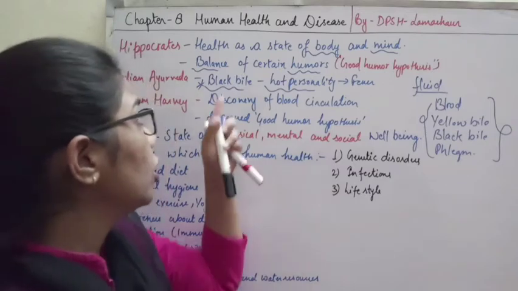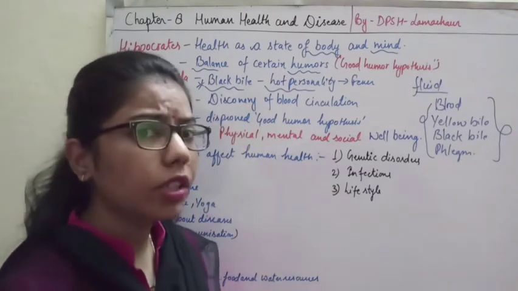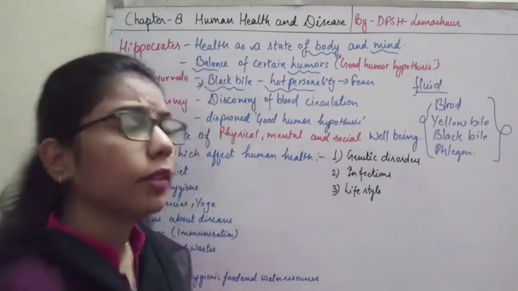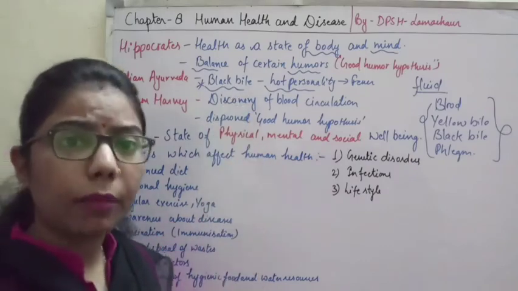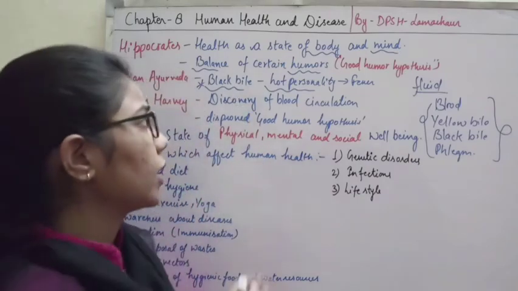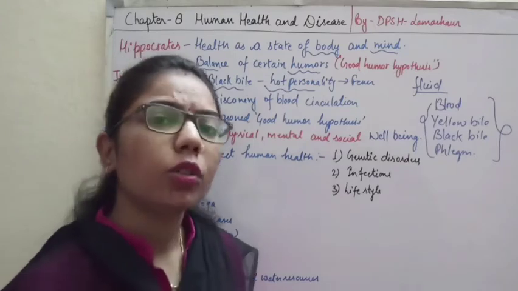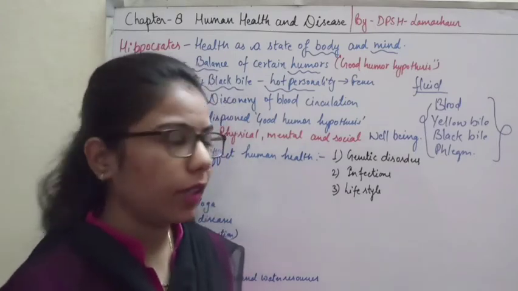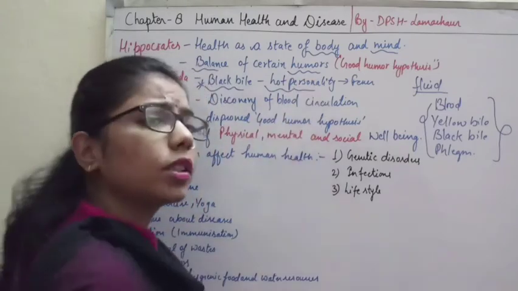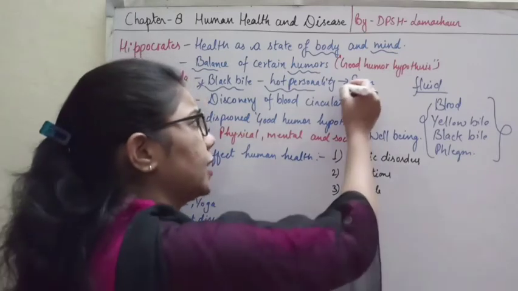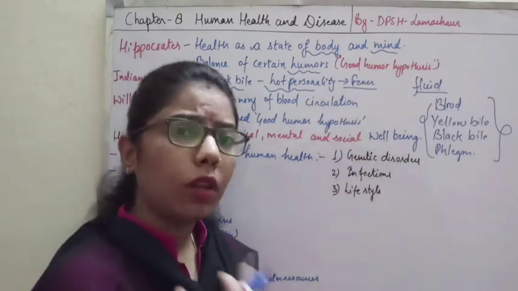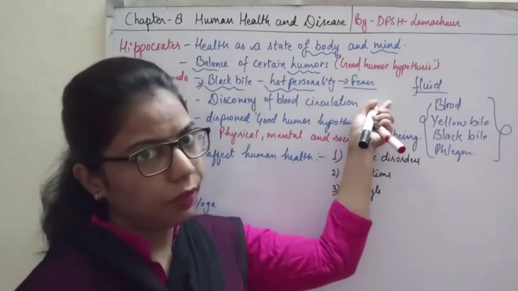Hippocrates said that those individuals with an excess of black bile will have a hot personality, and due to this heat there will always be fever in those individuals.